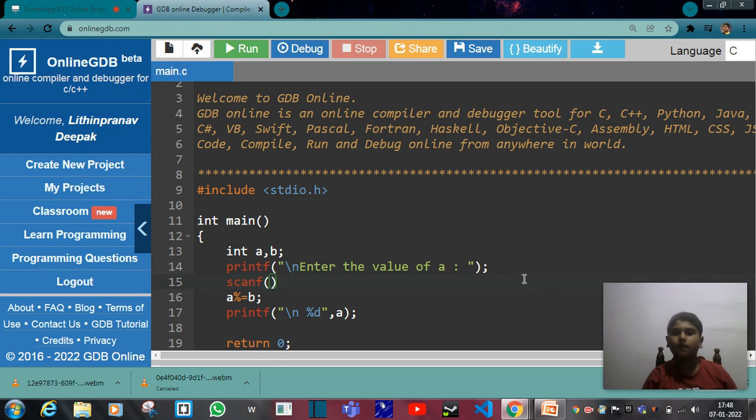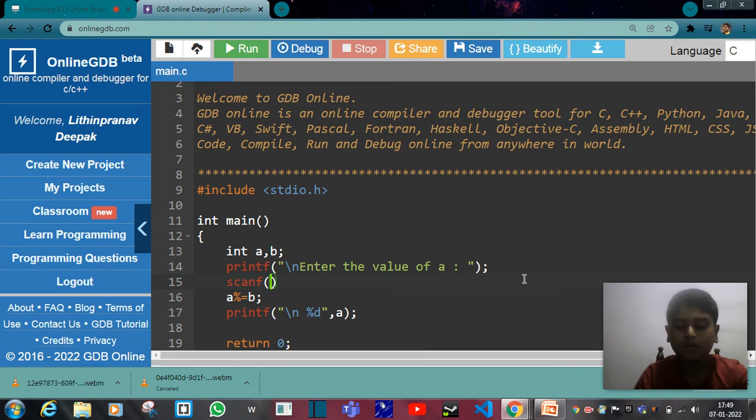We should first give how many variables we are going to scan, with that many types. I'm going to scan for A, so I give only one type, which is percentage d. When I give it, it will know it is an integer, and then comma A, the variable I'm going to store in.